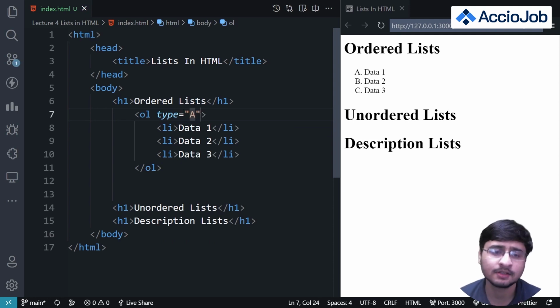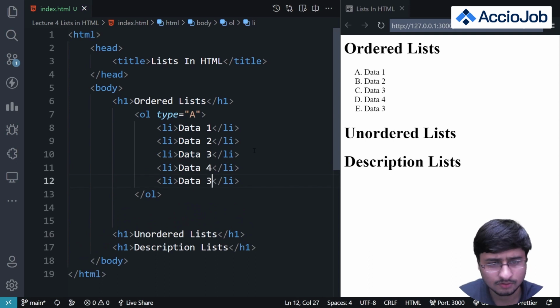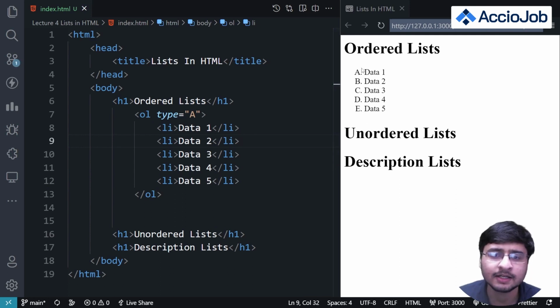So when I did this capital A, you can see the numbering has been changed to capital A. Let me add some more list elements, just to make things clearer. So you can see that A, B, C, D, E are being added by the browser itself.